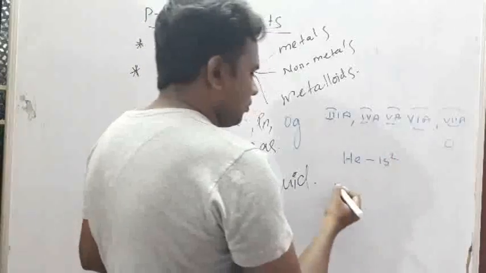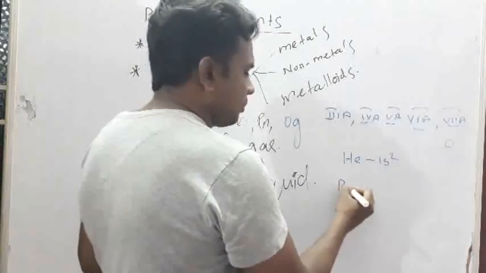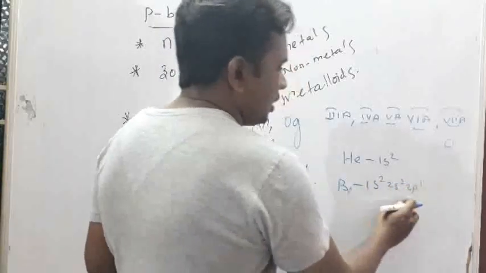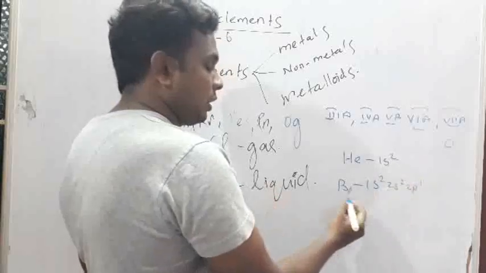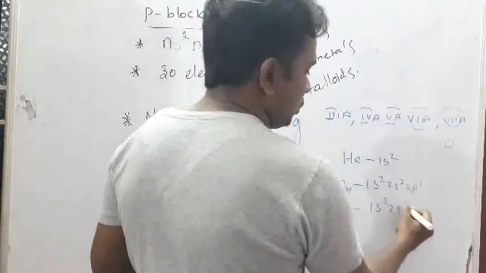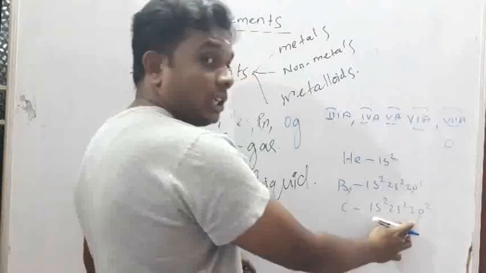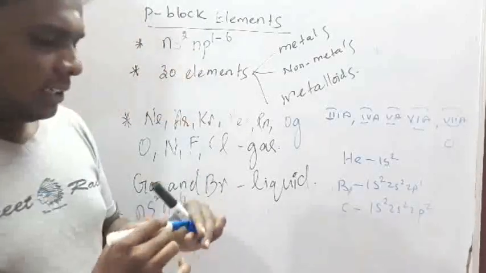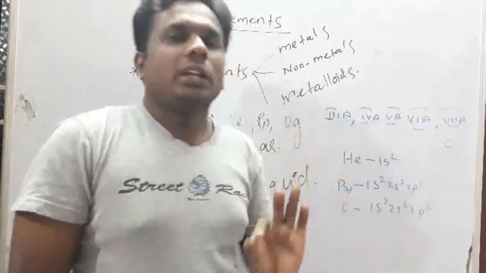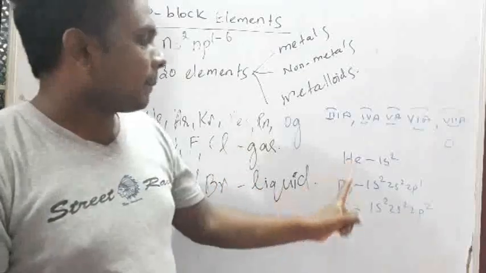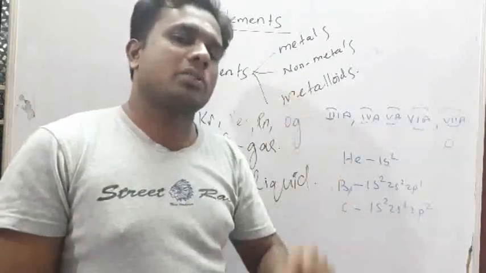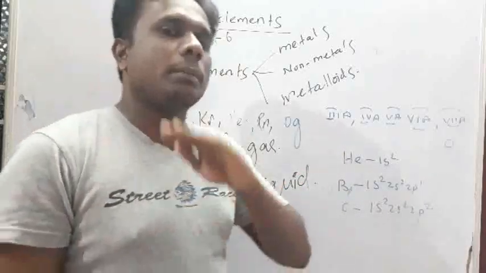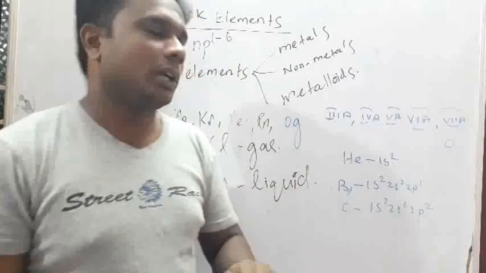For example, boron: 1s2 2s2 2p1, the last electron is filled in the 2p orbital. Carbon: 1s2 2s2 2p2, the last electron is filled in the 2p orbital. If the last electron fills the p orbital, that element can be placed in the p block. So helium is not a p block element. Please note it.